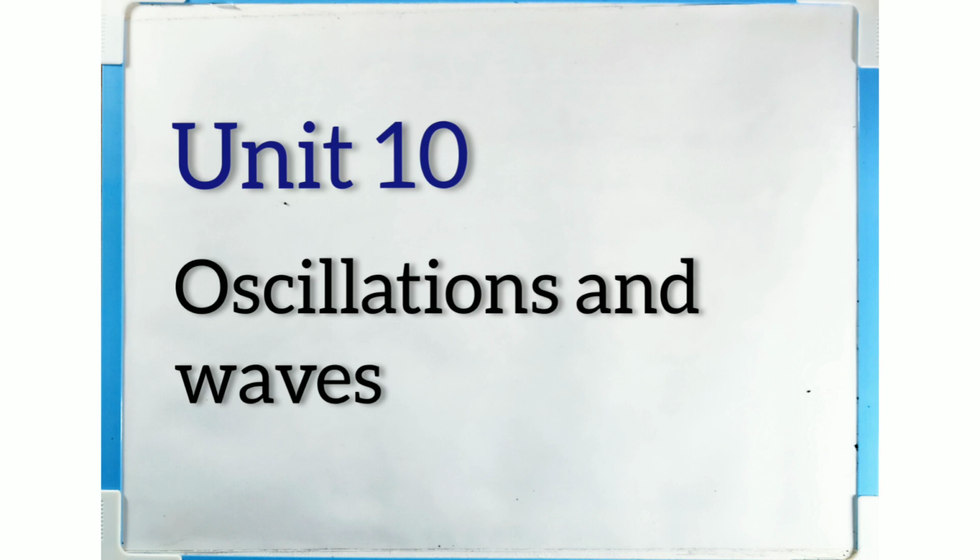So in this Unit 10, we'll be studying about oscillatory motion. So we have a total of 10 units to be covered in Class 11. And in the next session, I will start with Unit 1, which is Physical World and Measurements.